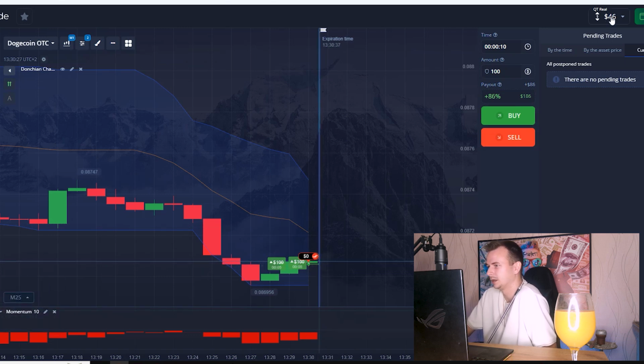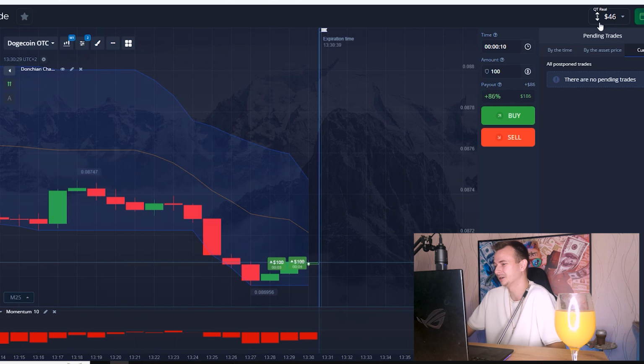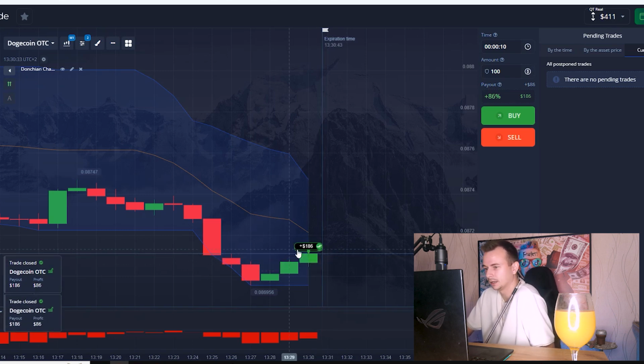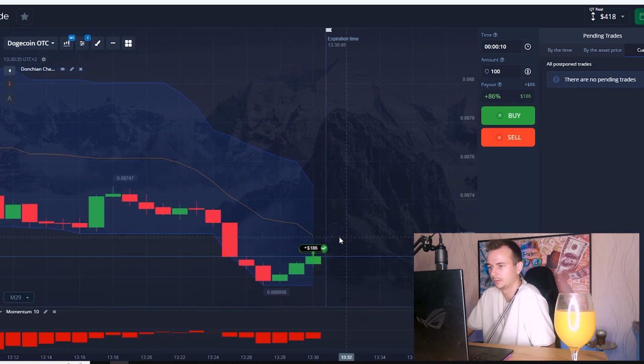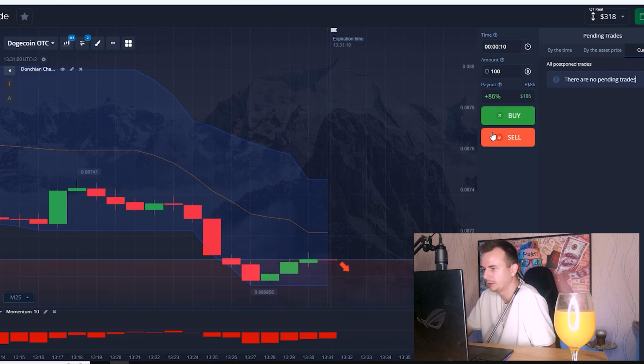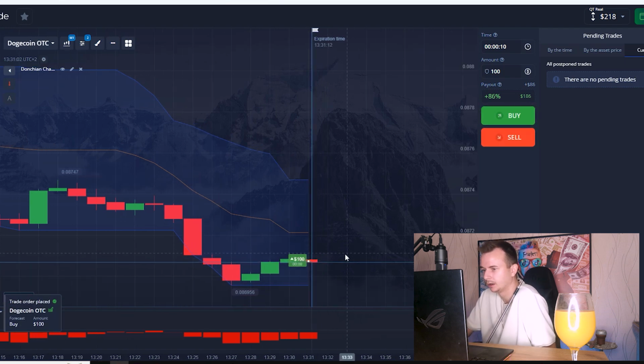As you can see I have already on my balance $46, so I can easily lose. I can lose all my money, but as you can see now I earn. Okay, very good. So just need to wait a little bit more. So from here I will take another buy position.